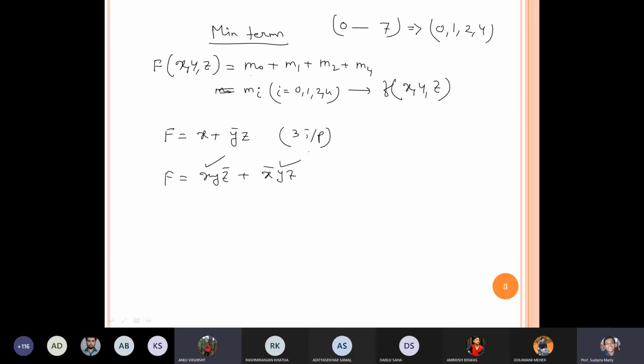What's the meaning of min term? Okay, I am repeating. Don't worry. Suppose I have one function which has 3 input variables, and using K-map I have simplified the solution. Now the solution also contains the 3 variables, but in a distinct form. That means it is not a summation of product form, because this term is a function of x only. We do not have y and z variables.